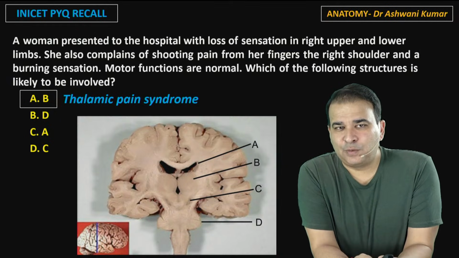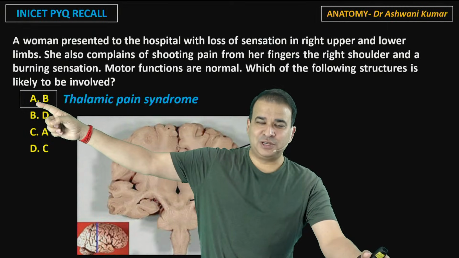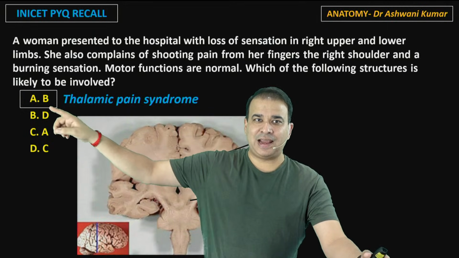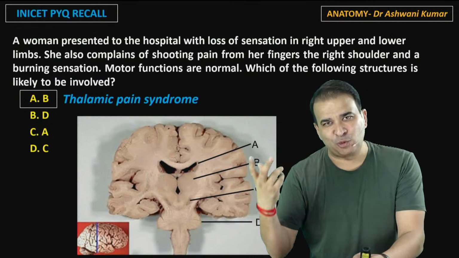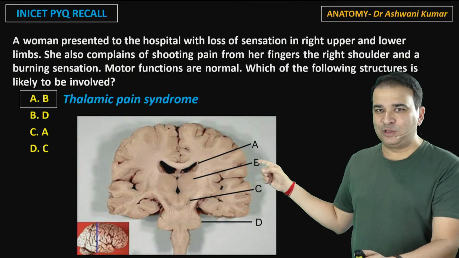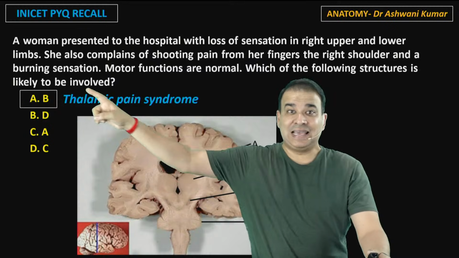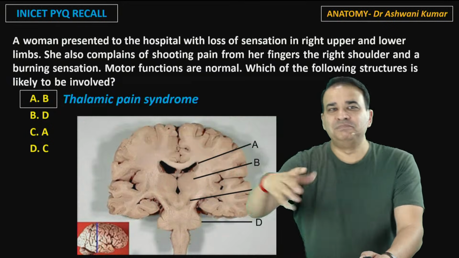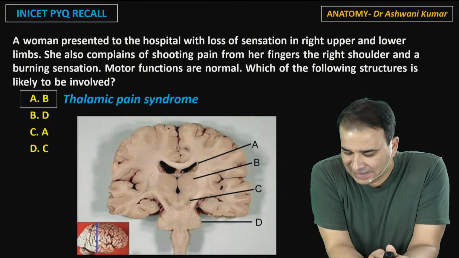So in this question, in fact this is what they're doing nowadays, when they arrange the options, they put an option A and don't write A in front of A. They write B in front of A, and in front of B they write D, like this here. That is just to play with your mind. A, B, C, D, they could have written simply and straight. But we know that B is marked as the thalamus there. So you have to mark B as the answer, and B is option A over there. So they do play these kind of mind games also.